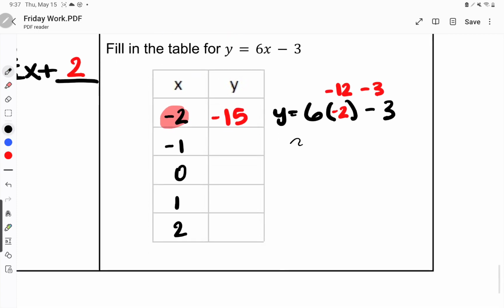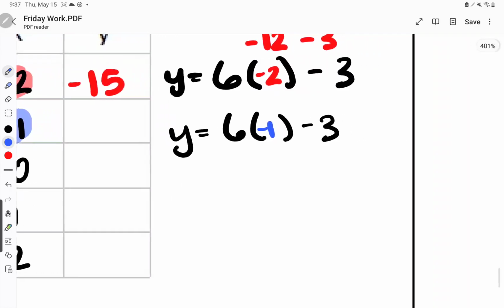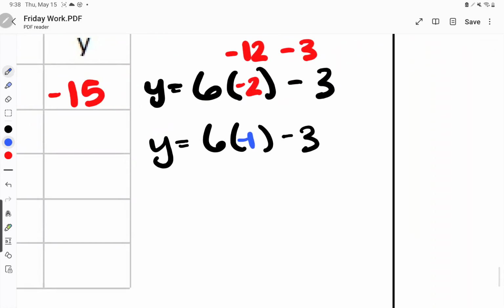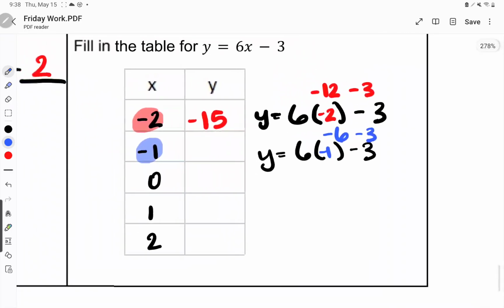All right, for the next one, still dealing with the same thing. We've got y equals 6 times x minus 3. Well, in this case, what goes into that blank? Negative 1. So I'm going to put negative 1 into the blank right there. We start with 6 times negative 1. Same signs or different signs? Different signs. A positive times a negative is a negative. So 6 times 1 gives me 6, and then I still have my minus 3. Same signs or different signs? Same signs. Same signs, add or subtract? Add, and then I keep the sign of the bigger number, so I have negative 9.